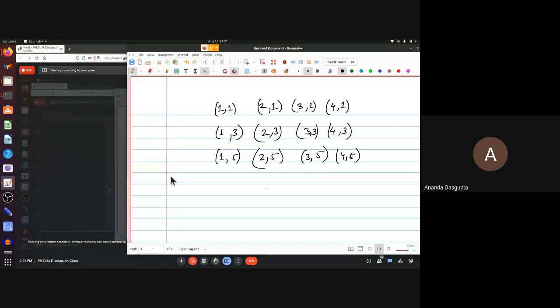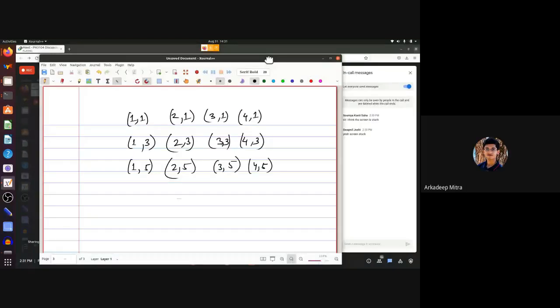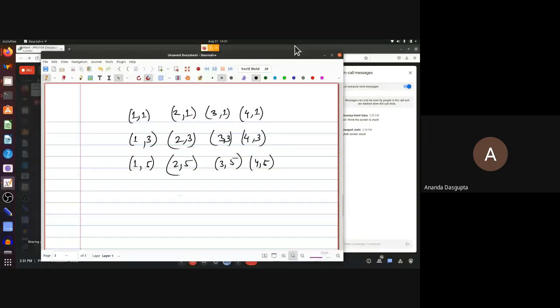Can you see the screen now? Yes, sir. Can you see my cursor moving around so that it's not stuck? Hopefully.